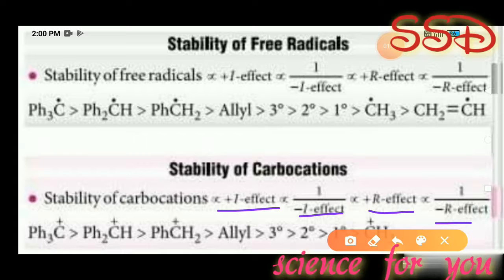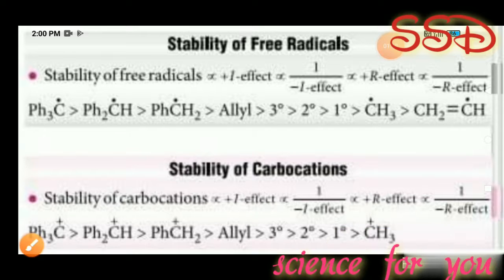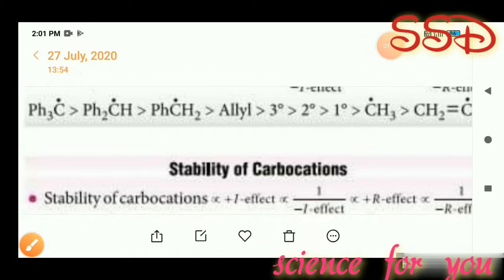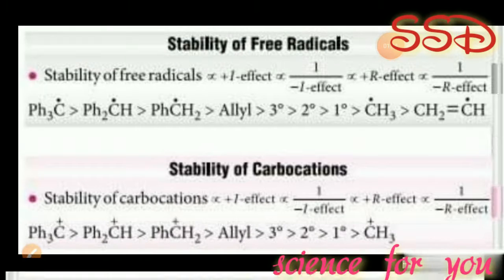Some order of carbocations: triphenyl methyl carbocation, diphenyl methyl carbocation, benzyl carbocation is greater than allyl carbocation, greater than tertiary carbocation, greater than secondary carbocation, greater than primary carbocation, greater than methyl carbocation.